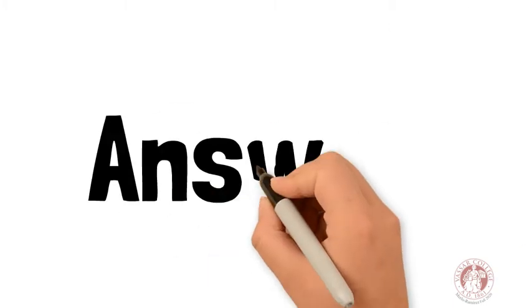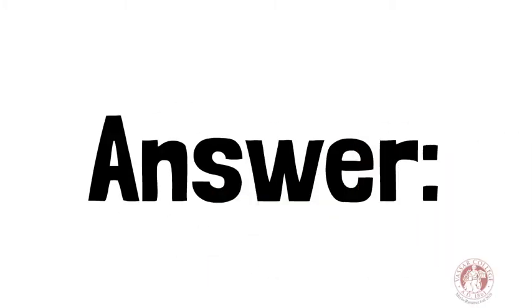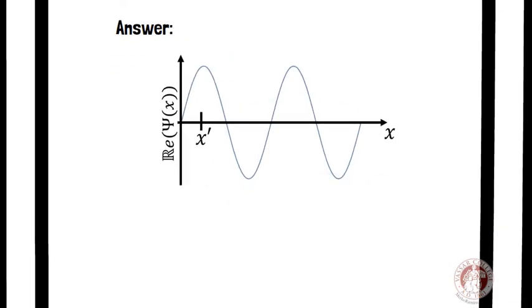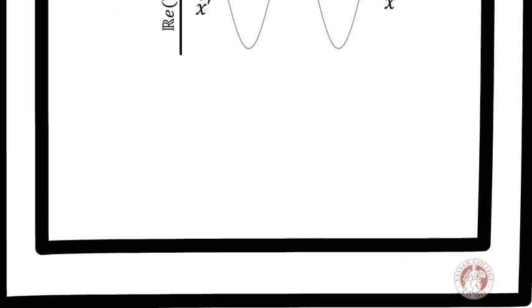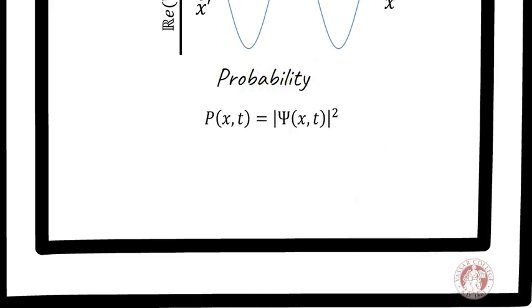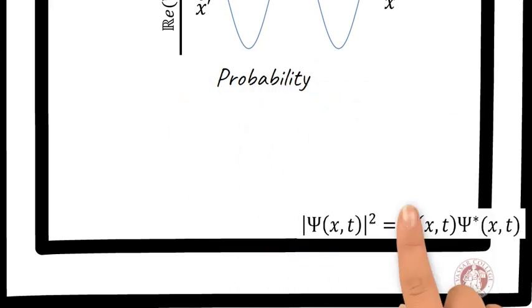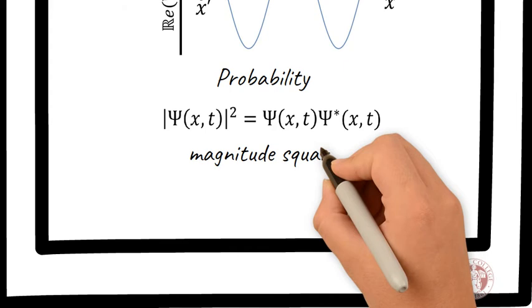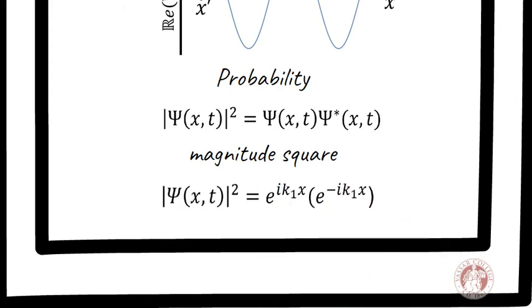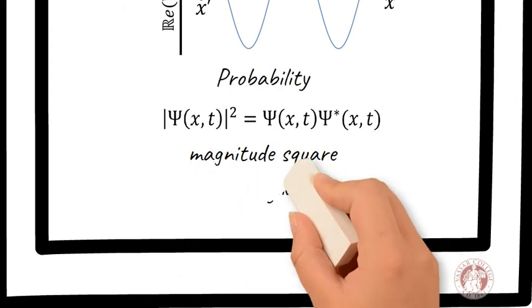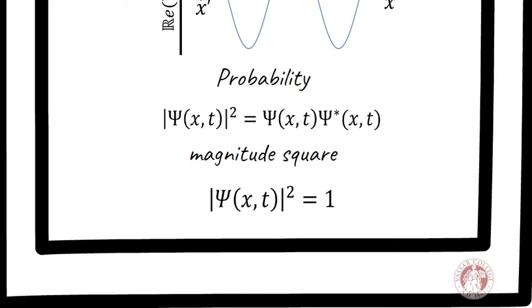Answer? We can see that a graph of this wave function is the following. Then, calculating the probability by using the Born interpretation, we see that the magnitude square is simply resulting in a square magnitude of 1.